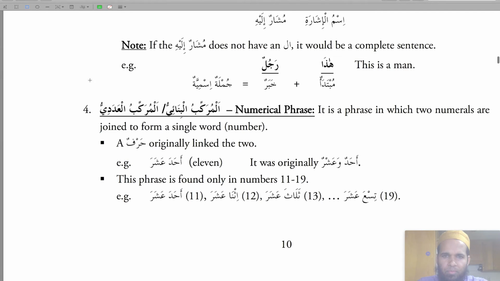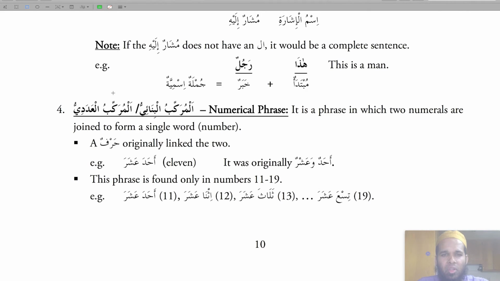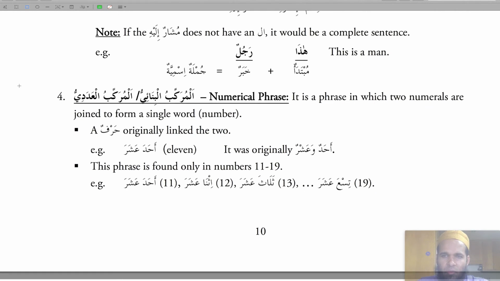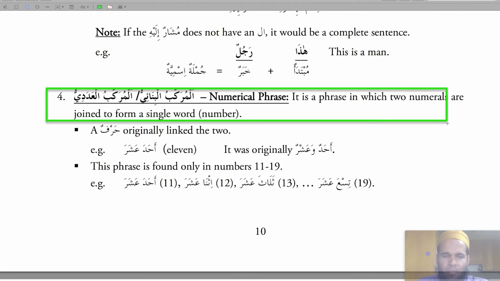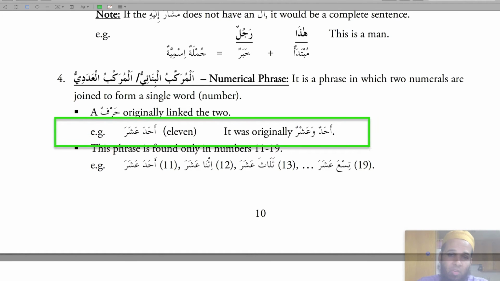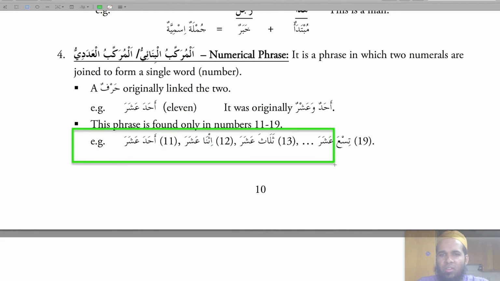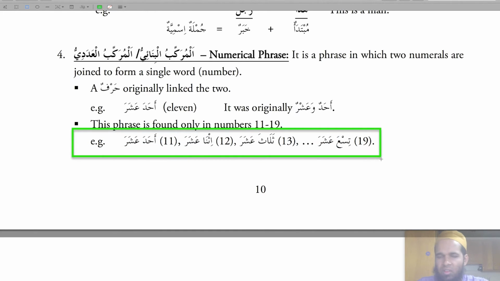Number 4. For me, this has been the most critical or the most confusing part: numbers. I am still struggling with it. Al-murakkab al-binai or al-murakkab adadi, numerical phrases. It is a phrase in which two numerals are joined to form a single word. A harf originally linked the two. So ahad ashara, 11, was originally ahadun wa asharun. Example: ahad ashara, isna ashara, thalatha ashara, from 11 till tis'a ashara.